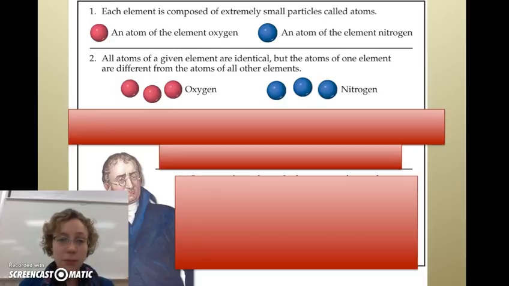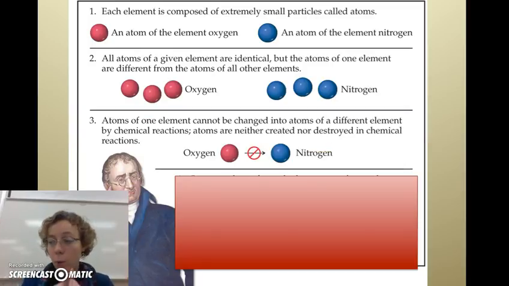Then, all the atoms of an element are identical. So all of your atoms for oxygen are identical for all of the oxygen atoms. And all of your element nitrogen has the same atoms, whether it's this atom over here or this atom over here, they're both nitrogen. Now, your third one is that one element's atoms are completely different from another element's atoms. And they're not going to change into each other with a chemical reaction. So one oxygen atom is not going to turn into a nitrogen atom in a chemical reaction.